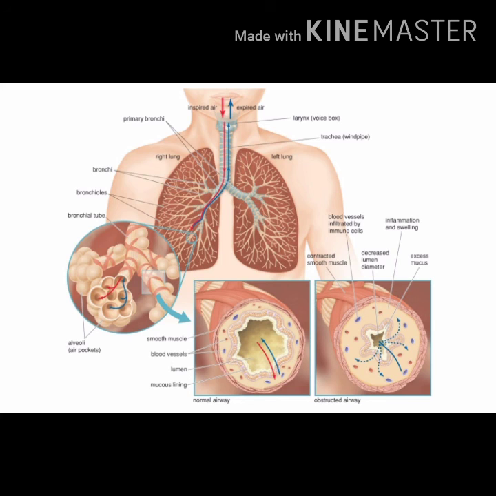All this takes place within a fraction of a second, simultaneously, and they get sufficient time to exchange the gases.